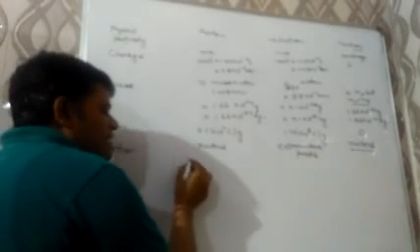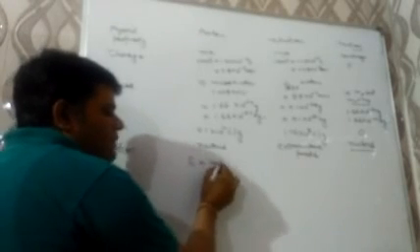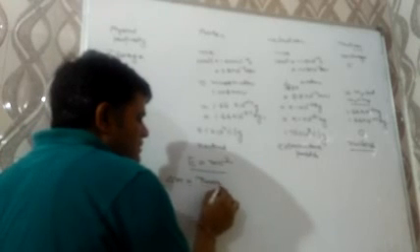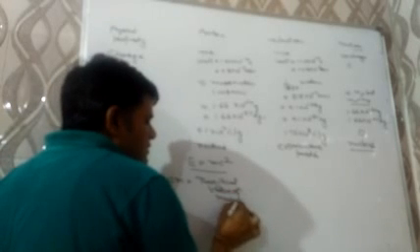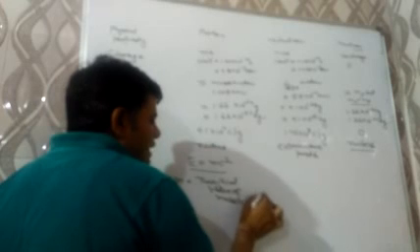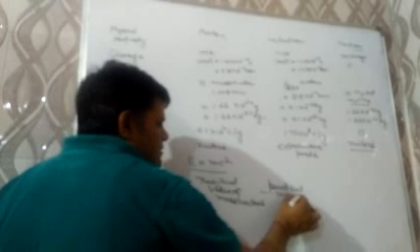One more term we are going to discuss: the relationship between mass defect and energy. According to Einstein's mass-energy equivalence, E is equal to mc squared, where E is the energy, m is the mass, and c is the velocity of light. Mass defect will be equal to the theoretical value of the mass of nucleons minus the practical value of the mass of nucleons.